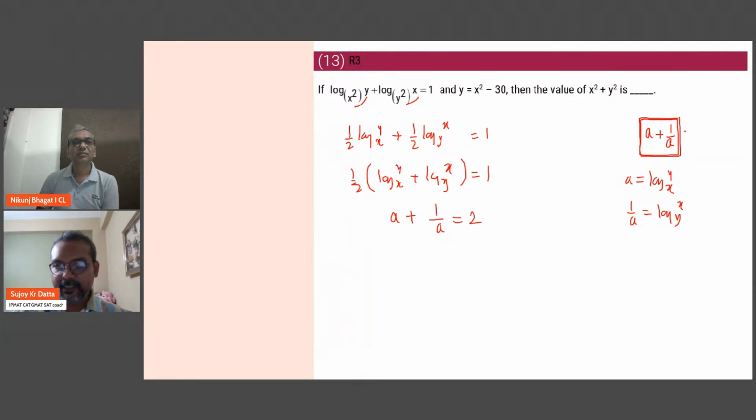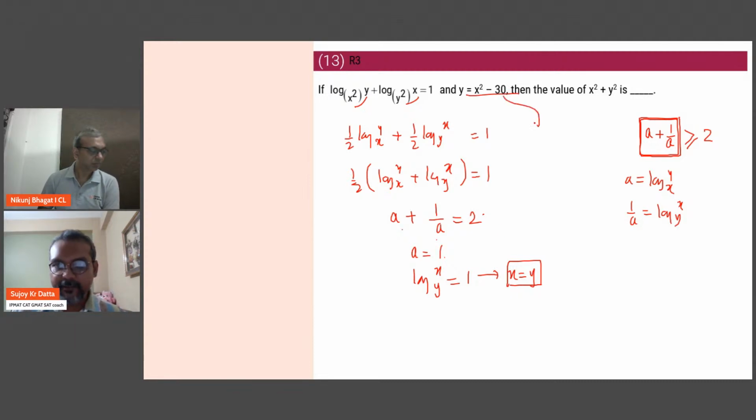Now, if you realize that a plus 1 by a is greater than or equal to 2 for positive numbers. Okay, basic inequality coming from arithmetic mean greater than or equal to geometric mean. You guys should be knowing this. So if a plus 1 by a is exactly 2, the only solution possible is a is 1. Meaning log of x base y is 1. Meaning x equal to y. That's what we get from the first step.